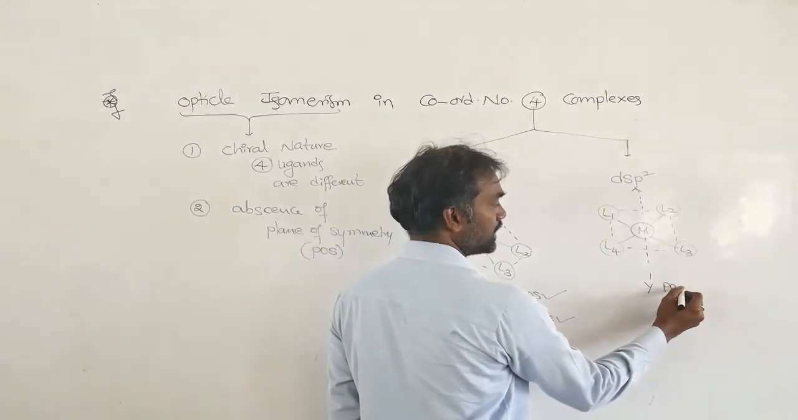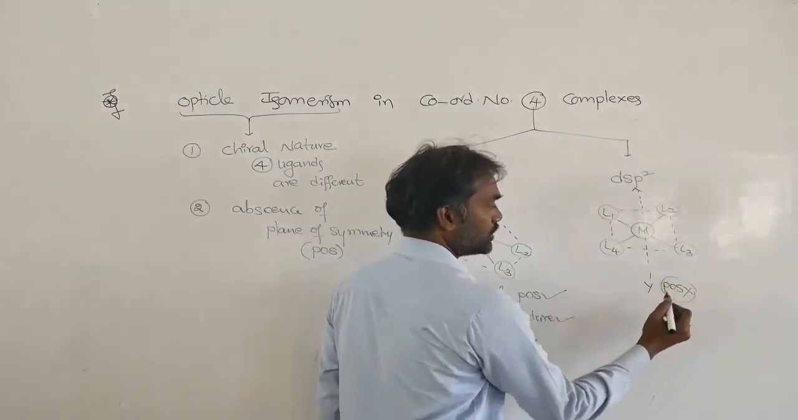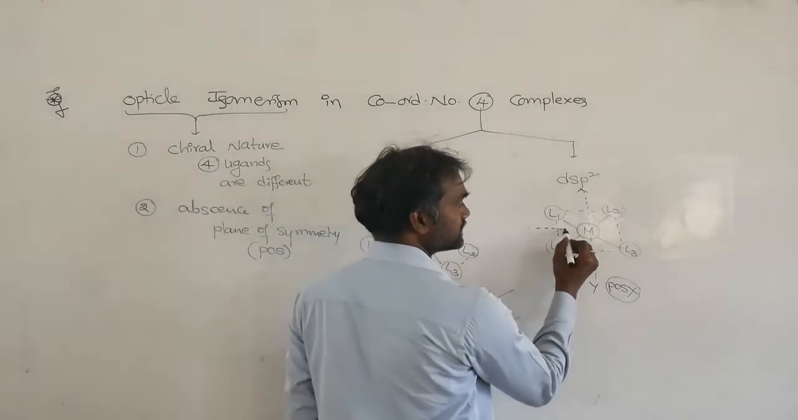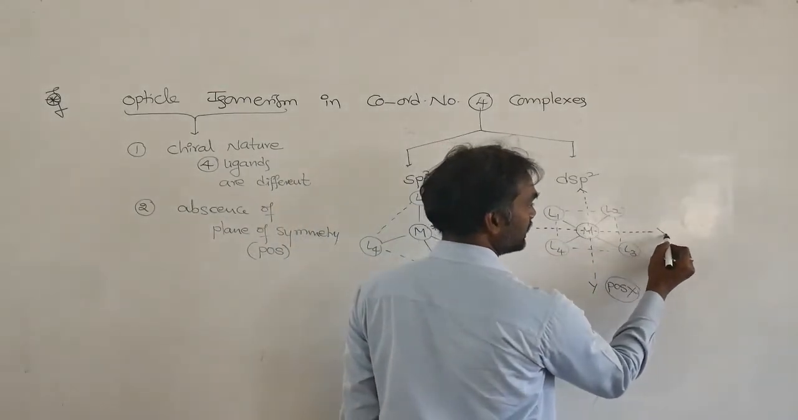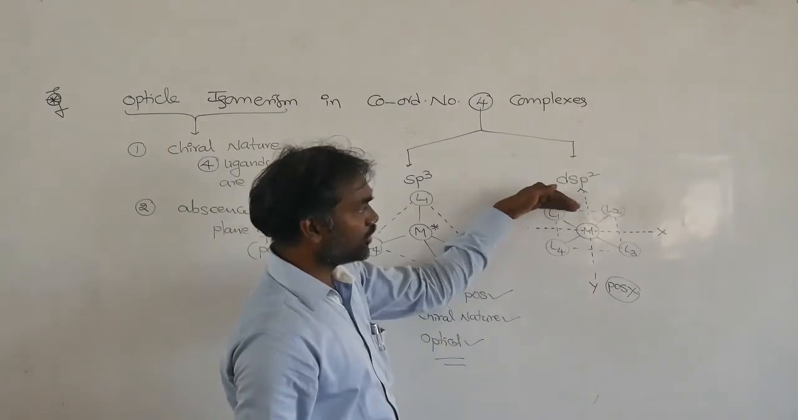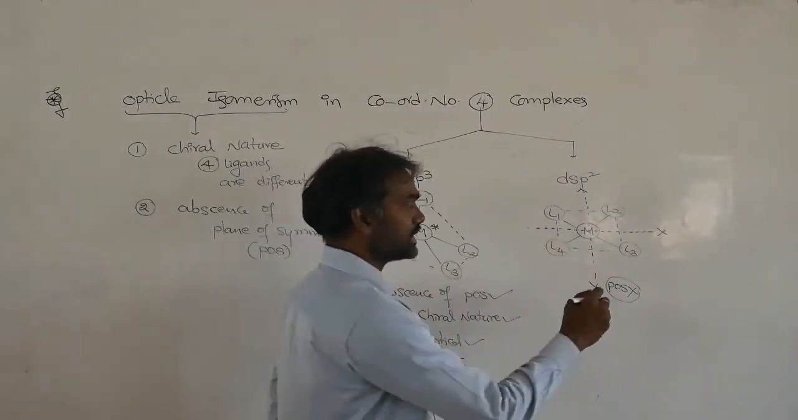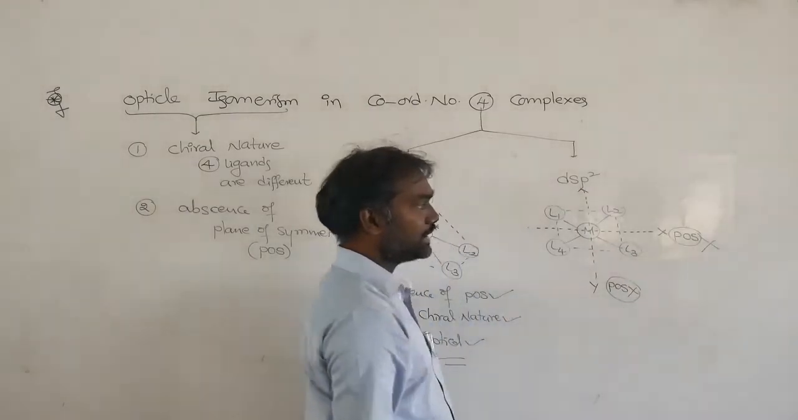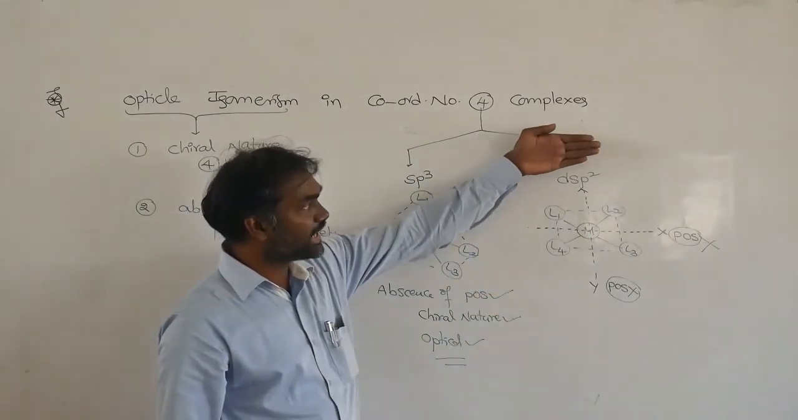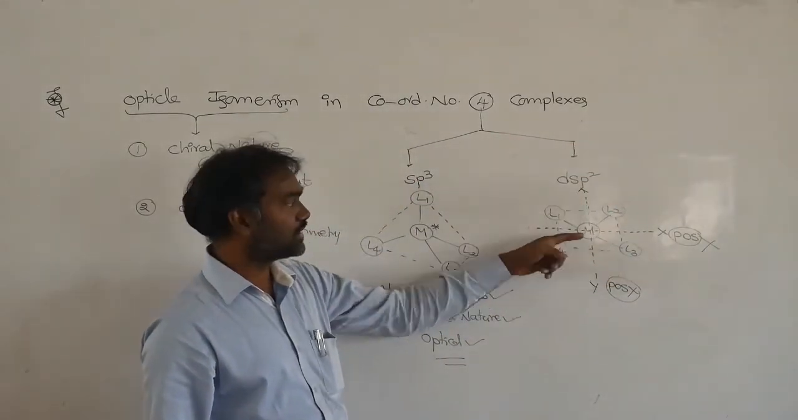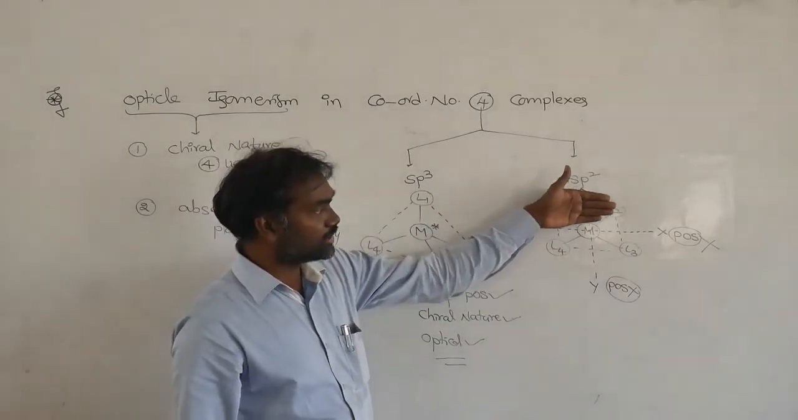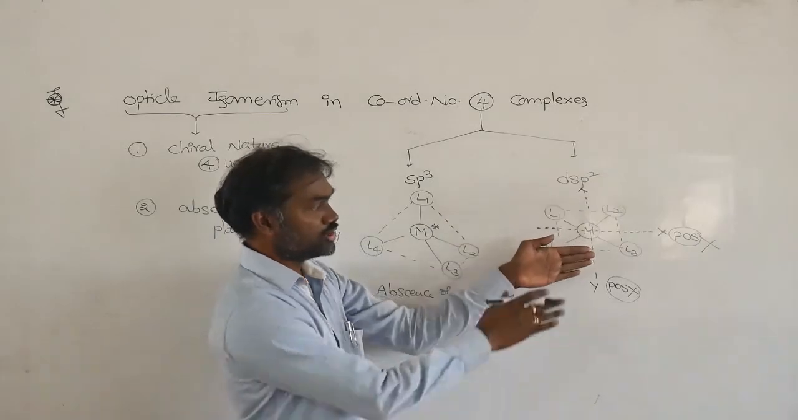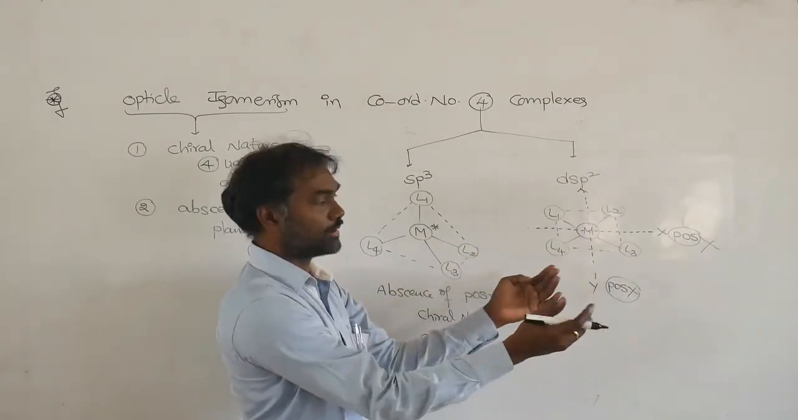So, plane of symmetry is not there, which means you are not getting 2 equal halves. Next, you cut like this, along the X-axis. Above, the ligands are different, below, the ligands are different. So plane of symmetry is not there. Next, you cut along the Z-axis. Z-axis means you are cutting in between L1, L2, in between the metal, in between L3, L4. So exact 2 equal halves are coming.